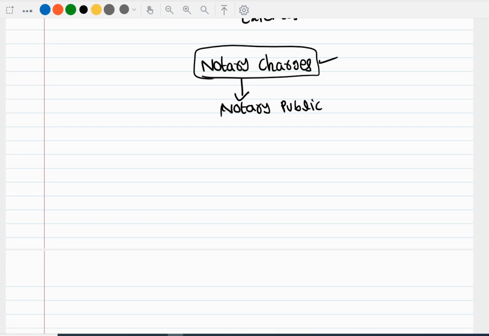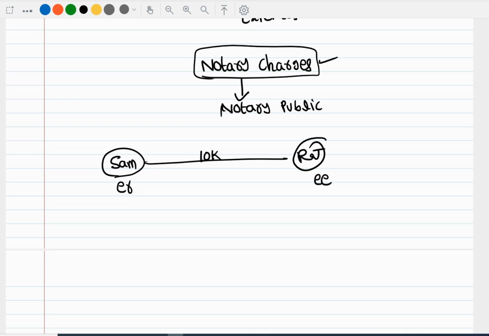See here, Sam sold goods on credit basis to Raj for 10,000. Then Sam drew a bill, so Sam will become the drawer and Raj will become the drawee. Let's say the due date is 1st April.